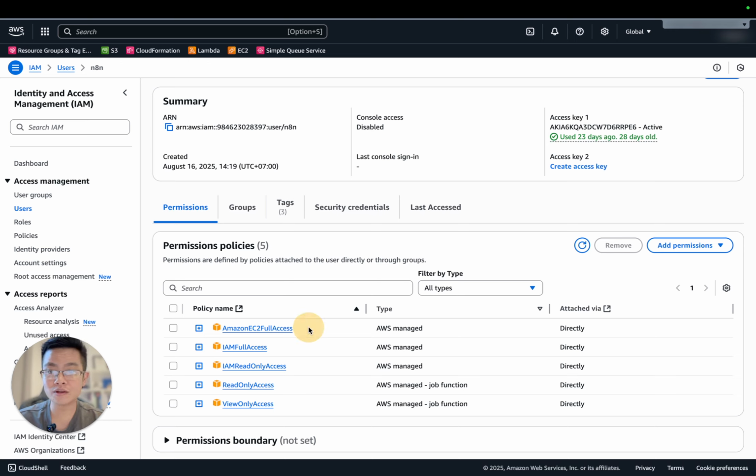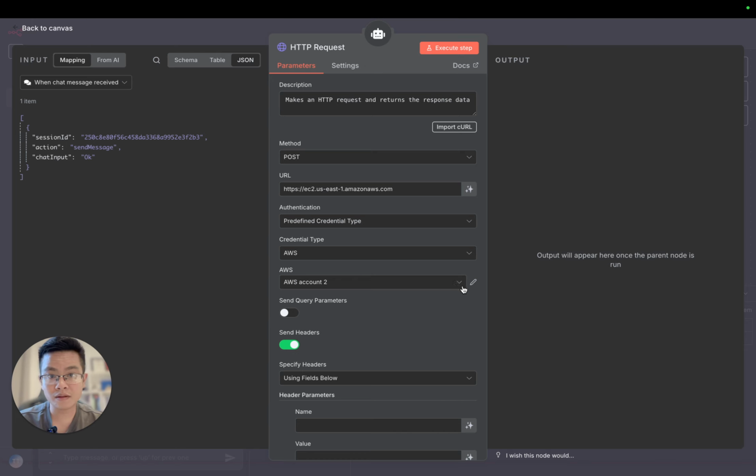So you should not use full access like that, but for demo purposes, let's keep it simple. So we can use the Amazon EC2 full access, yeah? You add permission and then you select this one. Okay, so we are good with the credential.